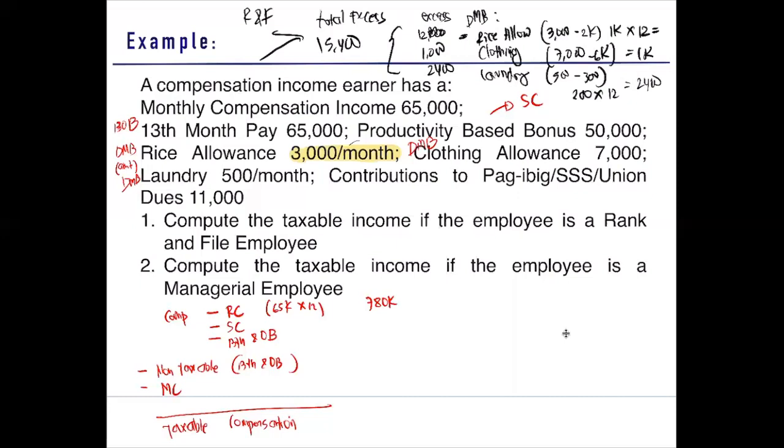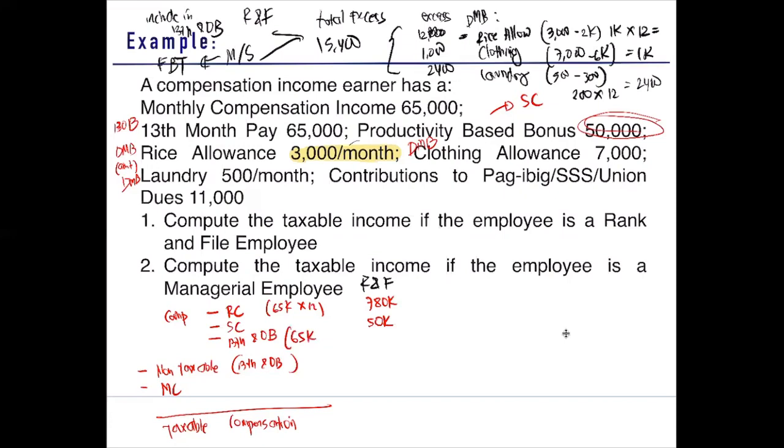How do we treat this total excess? If you are a rank and file, sabi natin, include in 13th and other benefits. If you are a managerial or supervisory, subject to fringe benefit tax. So let's assume we are answering for a rank and file employee. So how much is the supplemental compensation? Productivity-based bonus lang, diba? 50,000. 13th and other benefits. Magkano yung 13th month pay ng ating empleyado? 65K, tama?